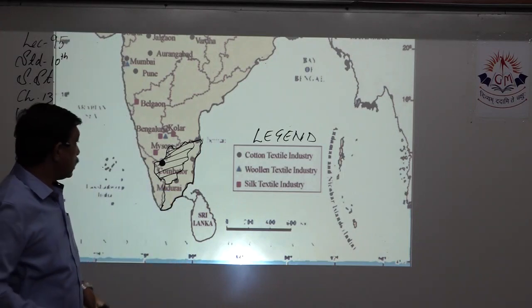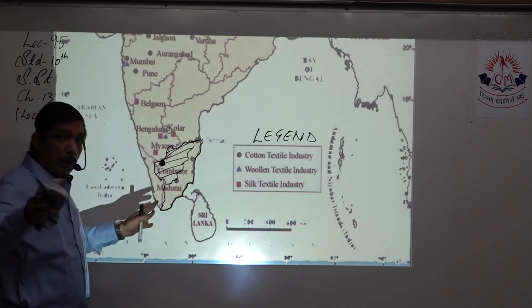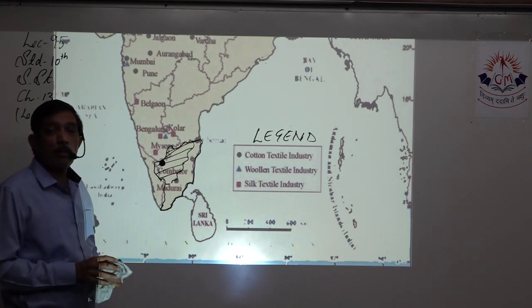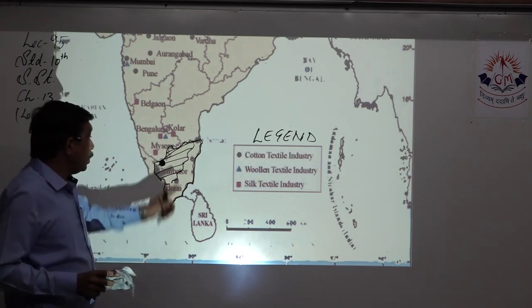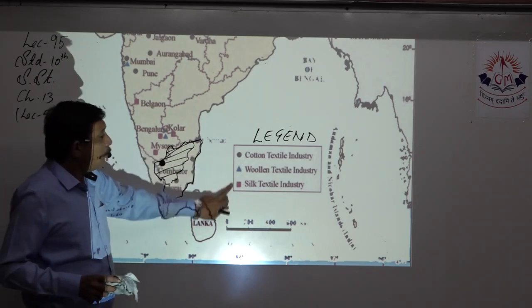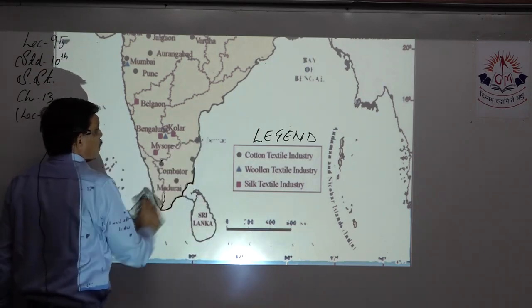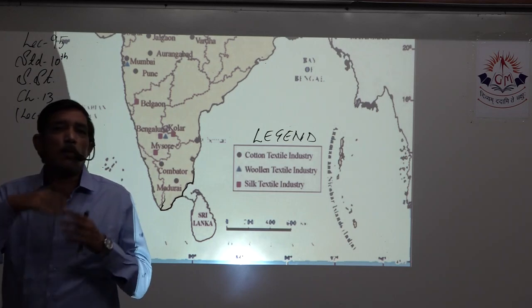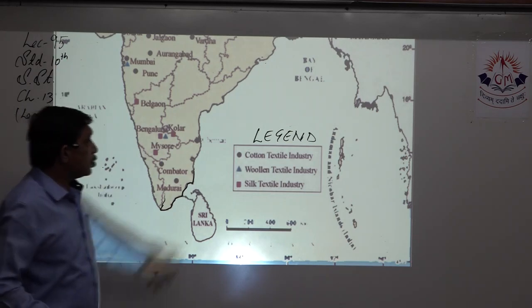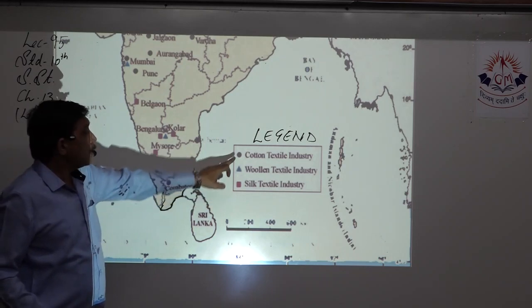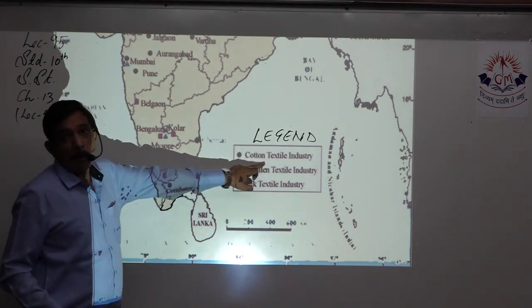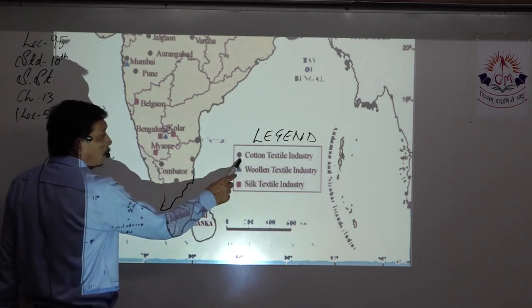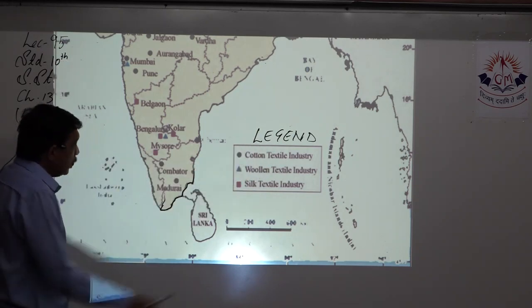So please understand this. Where you have to mark a greater area of the state, use shading. Where you have to mark a specific point, a city, then you have to give a symbol. Yes, you have learned lots and lots of symbols in mathematics and science. You can think up n number of symbols and use them. So this is the legend. A box should be made, a symbol should be given, and what that symbol stands for, so that the examiner will look over here. Okay, this big dot means cotton textile industry.